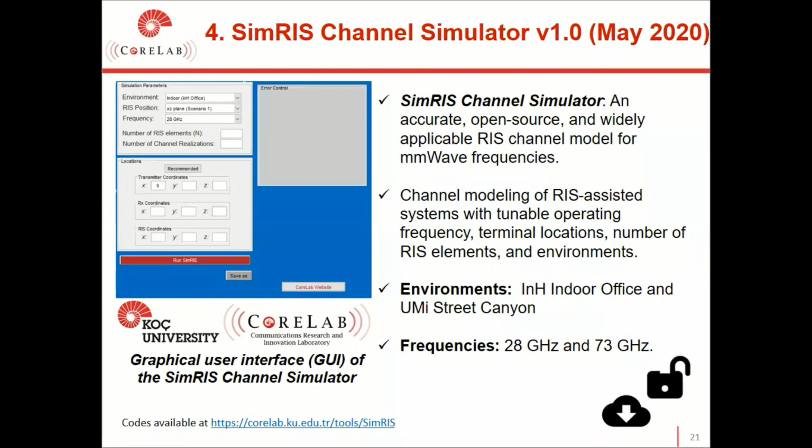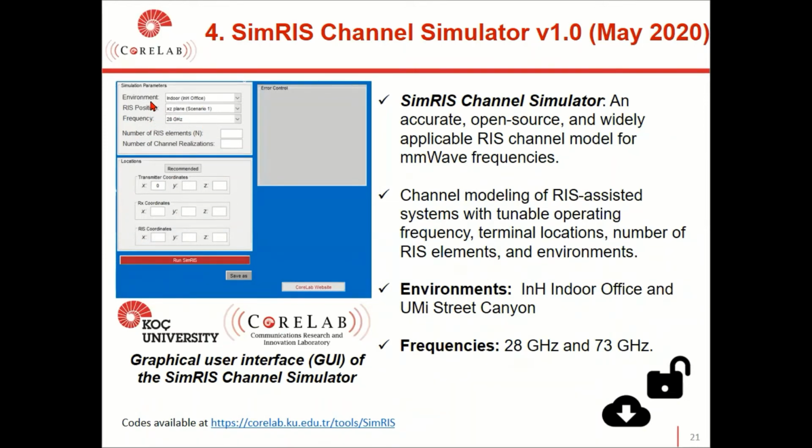In this part, we introduce the open source and MATLAB-based SimRIS Channel Simulator, which can be used in channel modeling of RIS-assisted systems with tunable operating frequency, terminal locations, number of RIS elements, and environments. The graphical user interface of our SimRIS Channel Simulator is given here. As you see, environment, RIS position, and frequency are user selectable parameters.